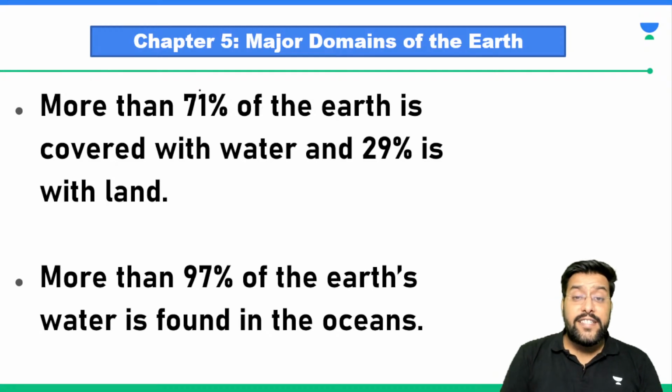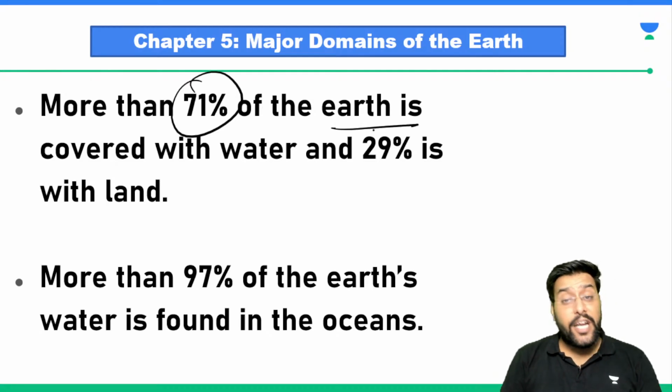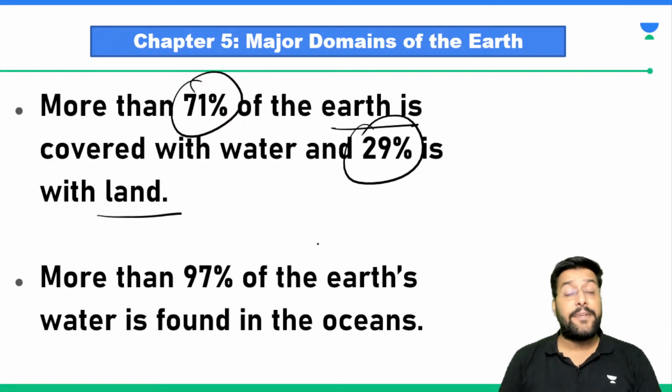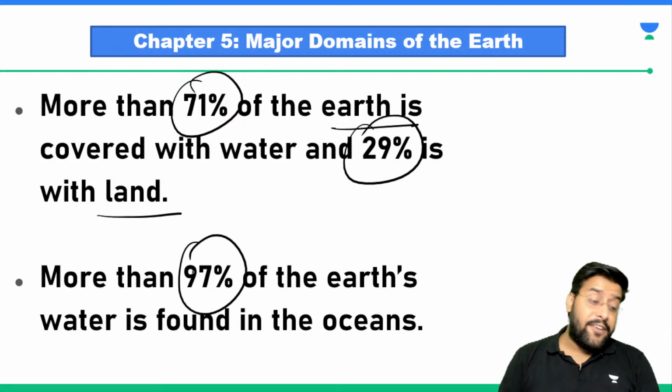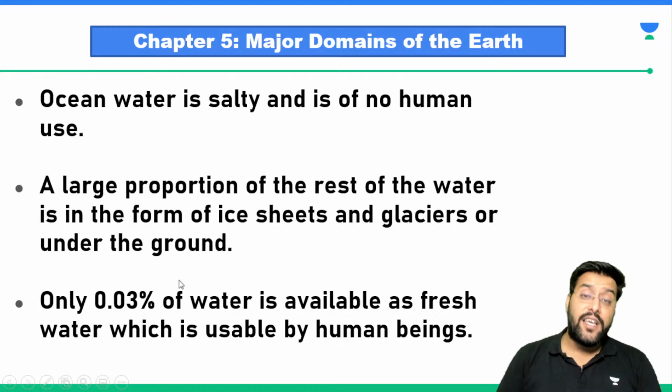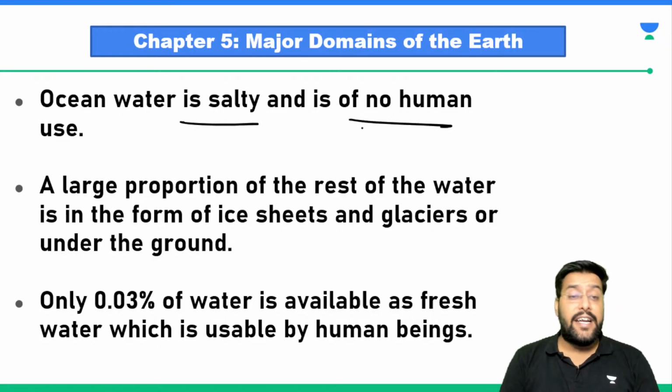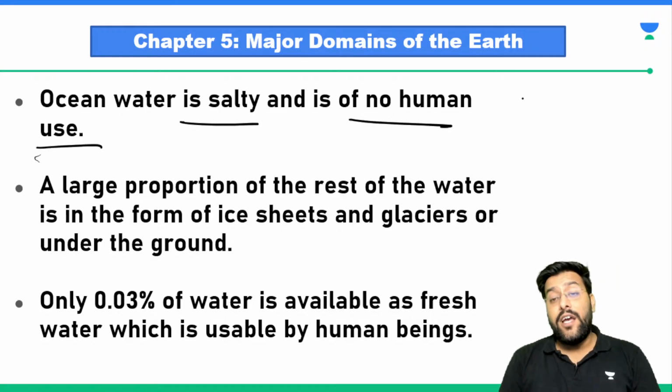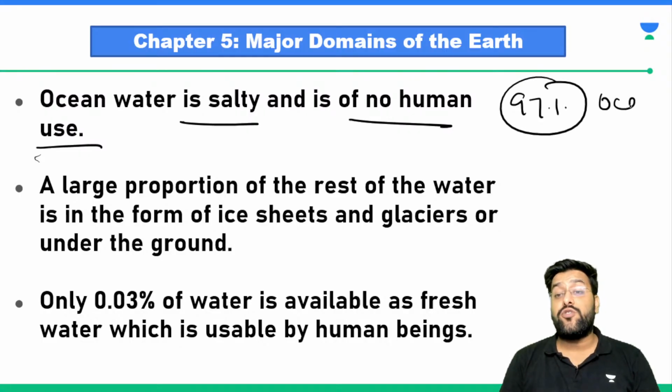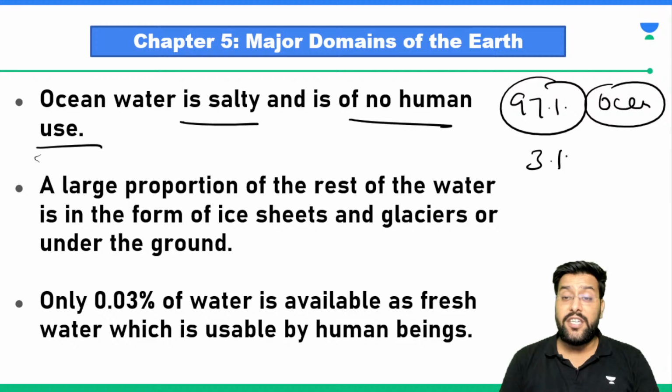I told you more than 70% of the earth is covered with water, and only 29% is land. And 97% of this water is in oceans. Ocean water is salty and is of no human use. It means 97% of the water around us cannot be used because it is the salty water of oceans. We are left with just 3%.